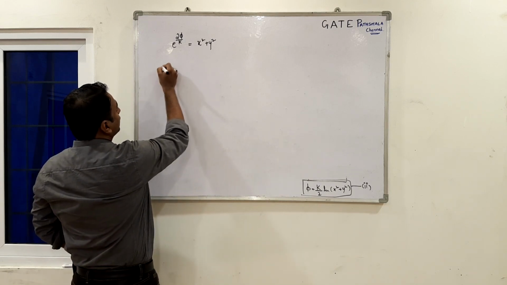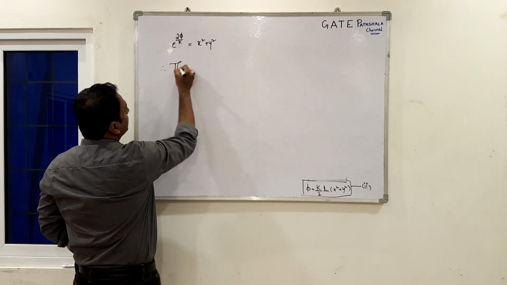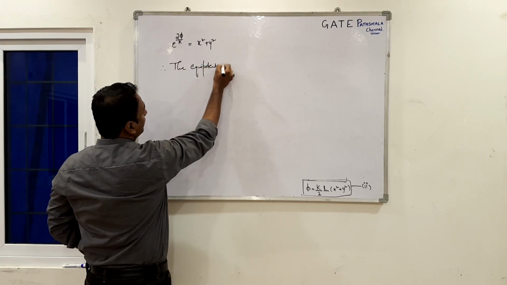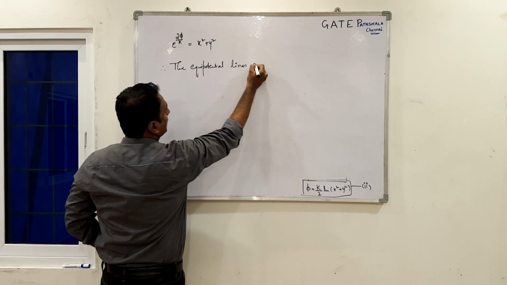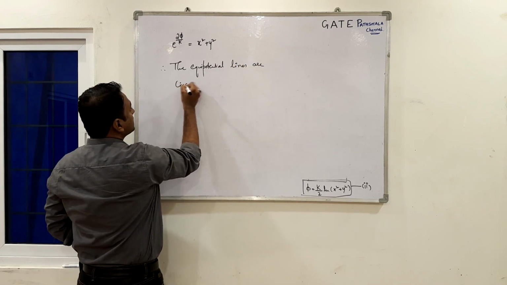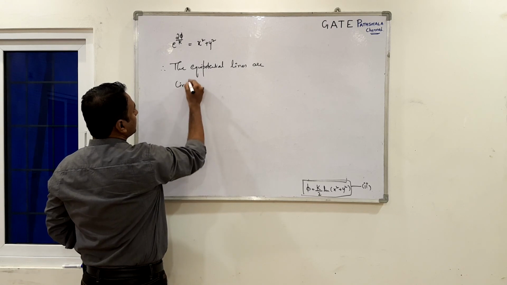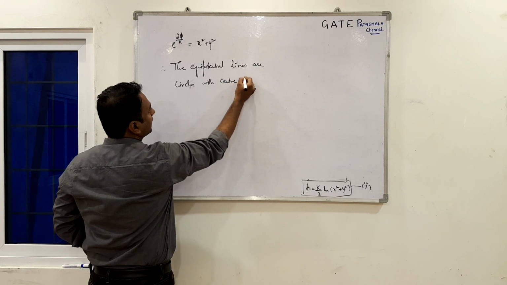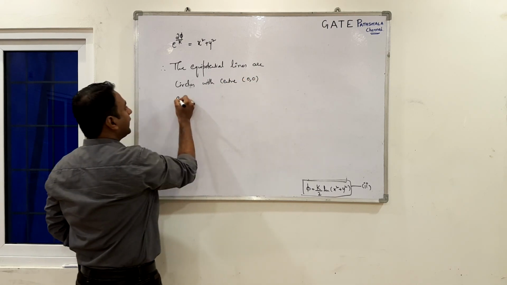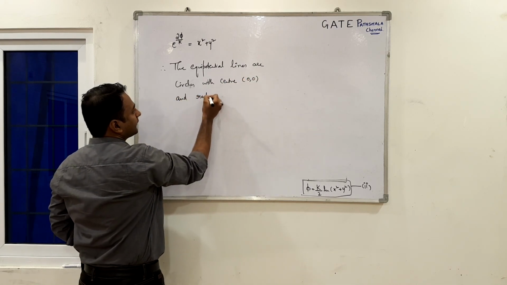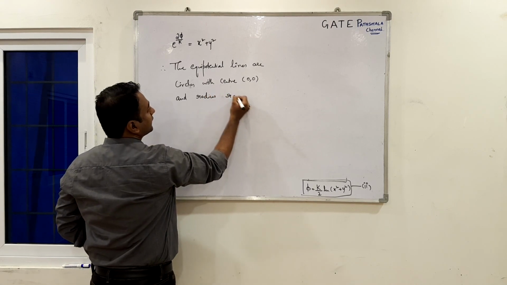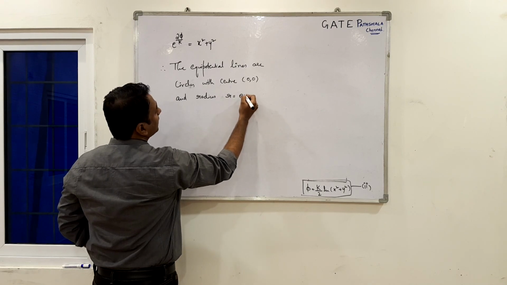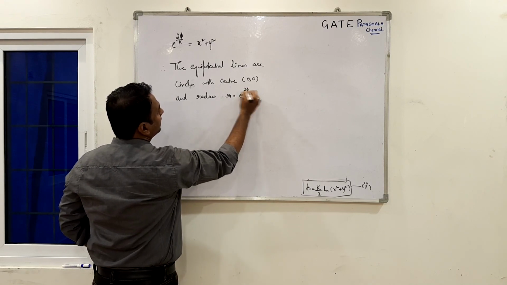So therefore the equipotential lines are circles with center 0, 0 and radius r, where r square equals e power 2 phi by k.